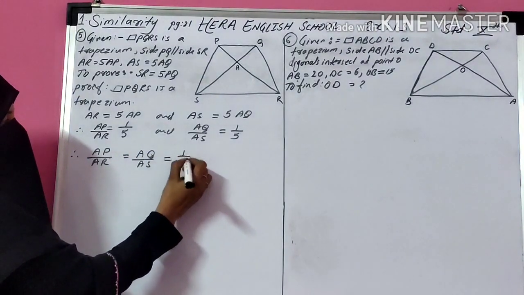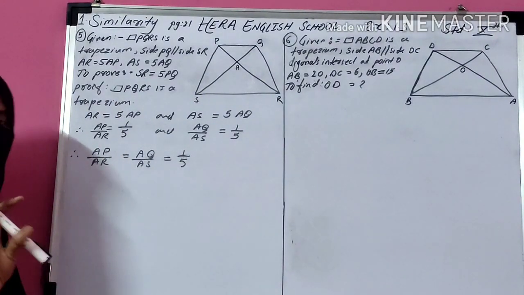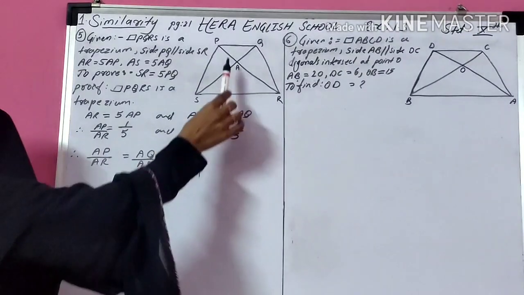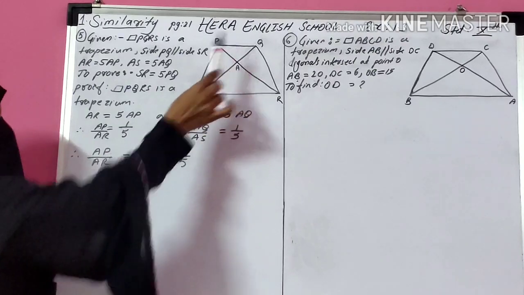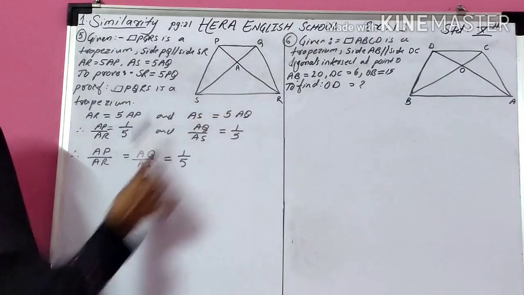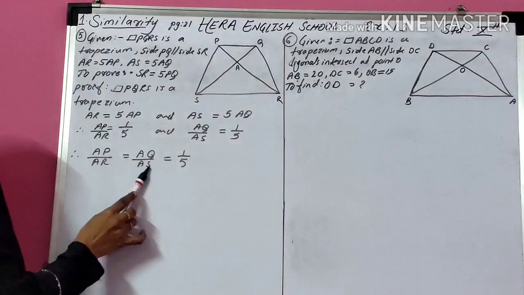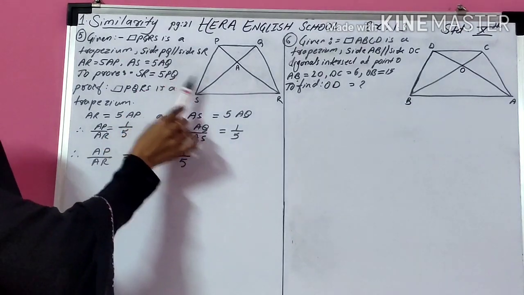Both are equal to 1 upon 5. Understood this much? Now if you observe, AP and AQ are parts of the sides of this triangle, and AR and AS are parts of the sides of the other triangle. They are the corresponding sides. Now you have to prove SR is 5 times PQ.